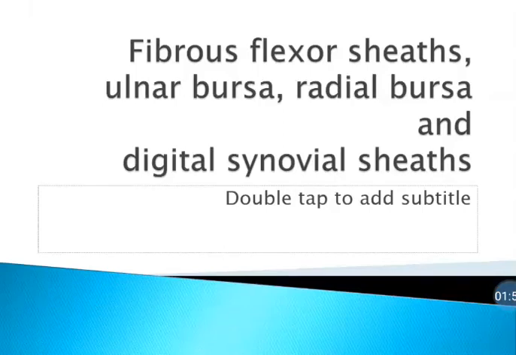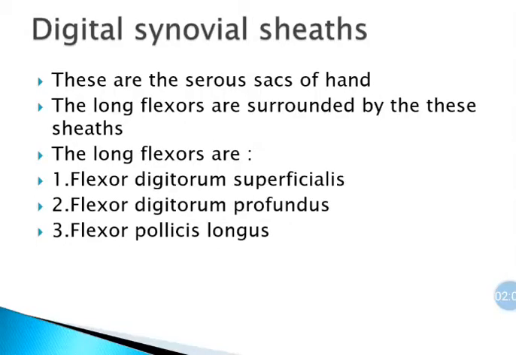Then we go to fibrous flexor sheaths, ulnar bursa, radial bursa, and digital synovial sheaths. Digital synovial sheaths are serous sacs of hand. They are there for the lubrication of the tendons. The long flexors are surrounded by these sheaths. Long flexors are flexor digitorum superficialis, flexor digitorum profundus, and flexor pollicis longus.